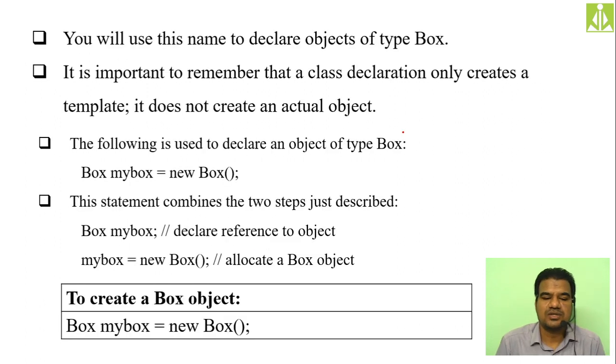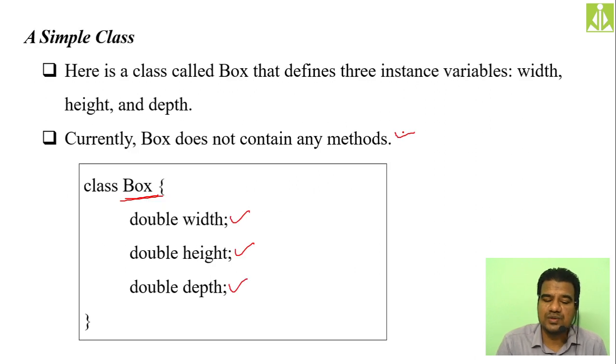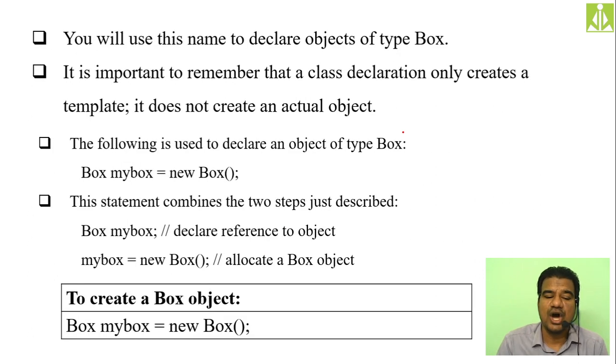Now that it is declared, you can use the name of that class to create objects, isn't it? Using the class name itself, we are going to create the objects. It is important to remember that a class declaration only creates a template. It is a static part. It does not create an actual object. It is only the template.